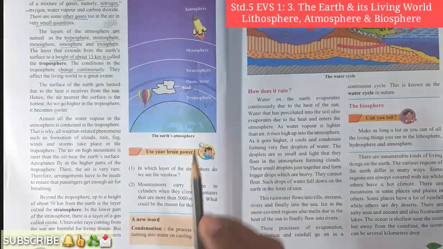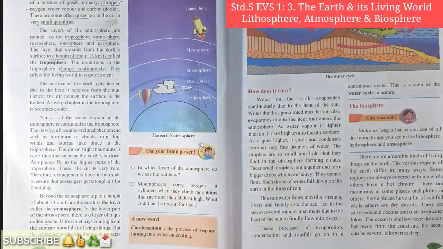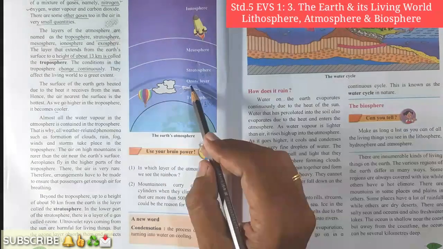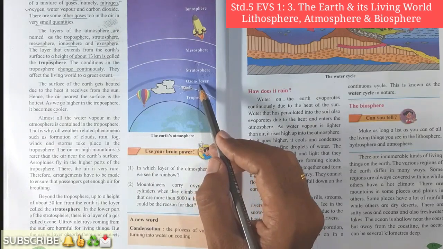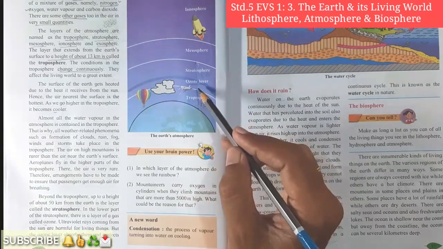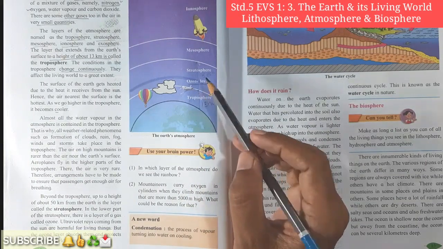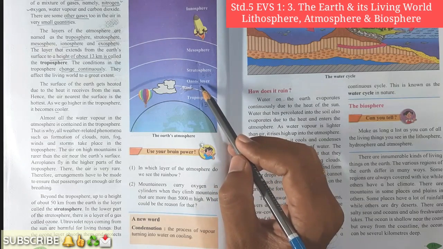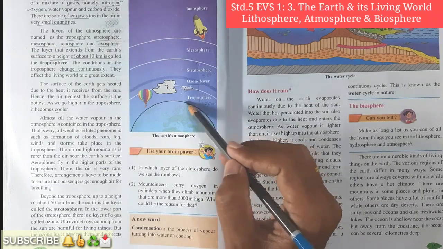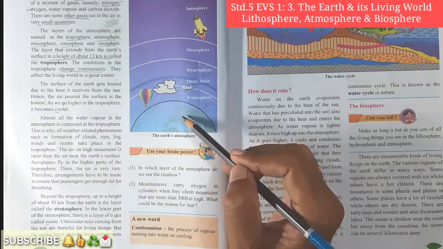Okay, students, the ozone layer plays an important role in our life. How does it play an important role? It protects us from the ultraviolet rays that are coming from the sun, and these ultraviolet rays are very harmful to us. The ozone layer absorbs the ultraviolet rays and protects the living world from those rays. Okay, students, have you understood?